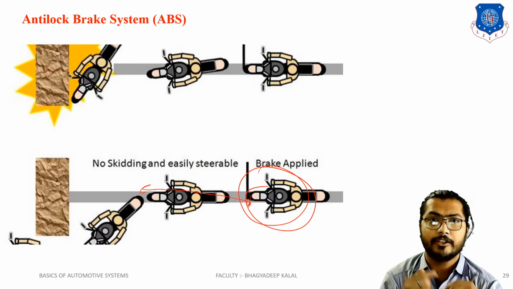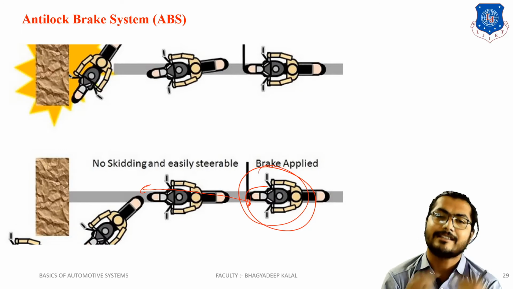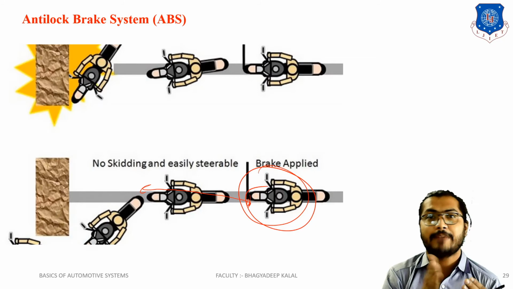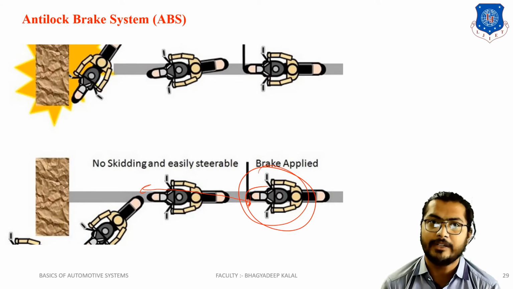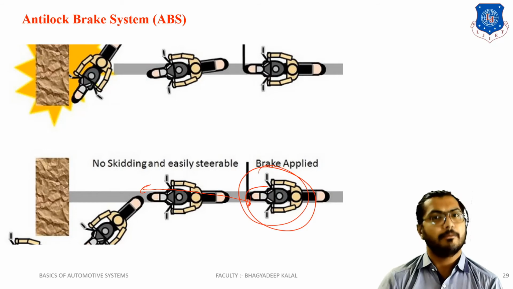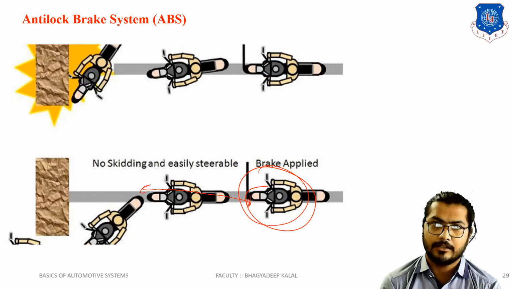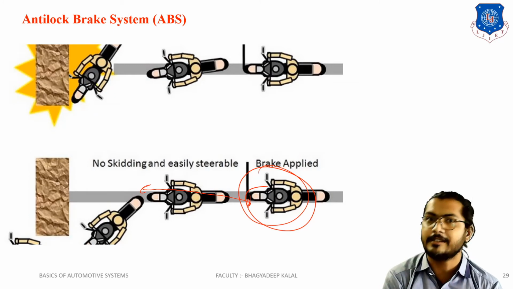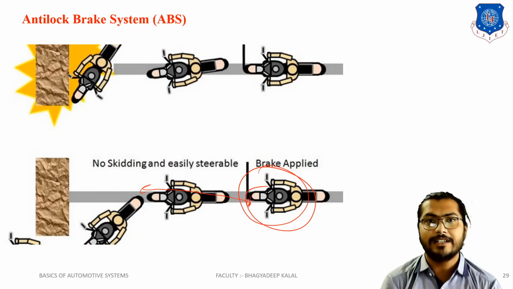So it has rotational and translational motion again and again, because braking is applied and released automatically by using the sensors and the ECU introduced in the ABS system. The brake may be a disc brake or a drum brake, whatever, but the ABS system provides one extra feature in that brake, which is totally electronically based.